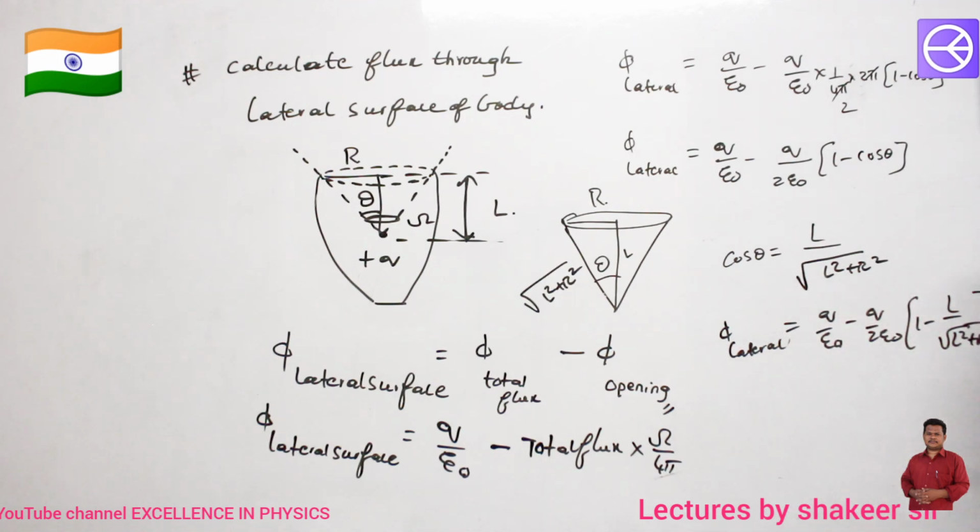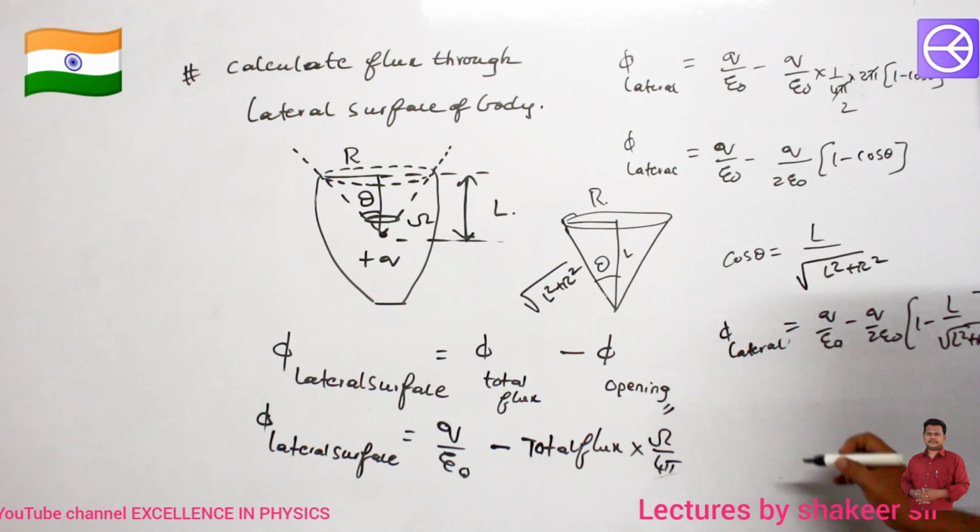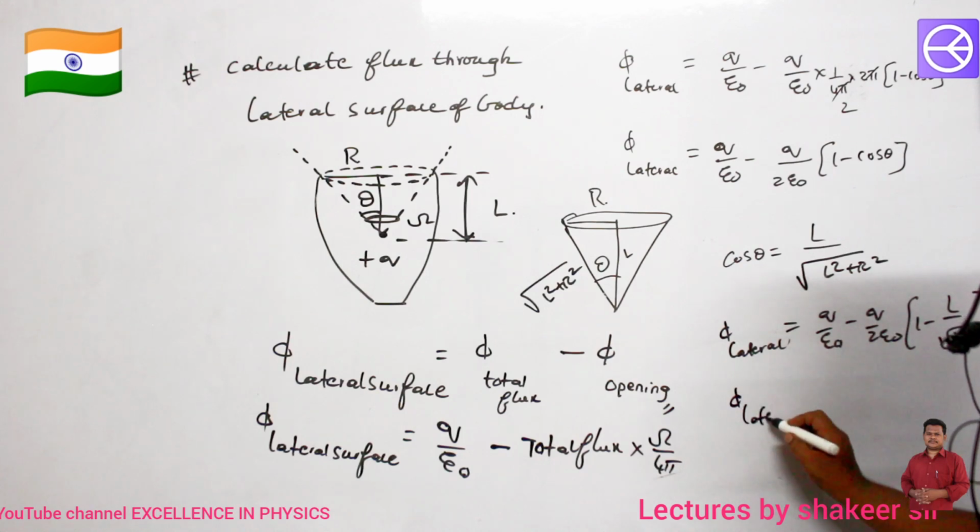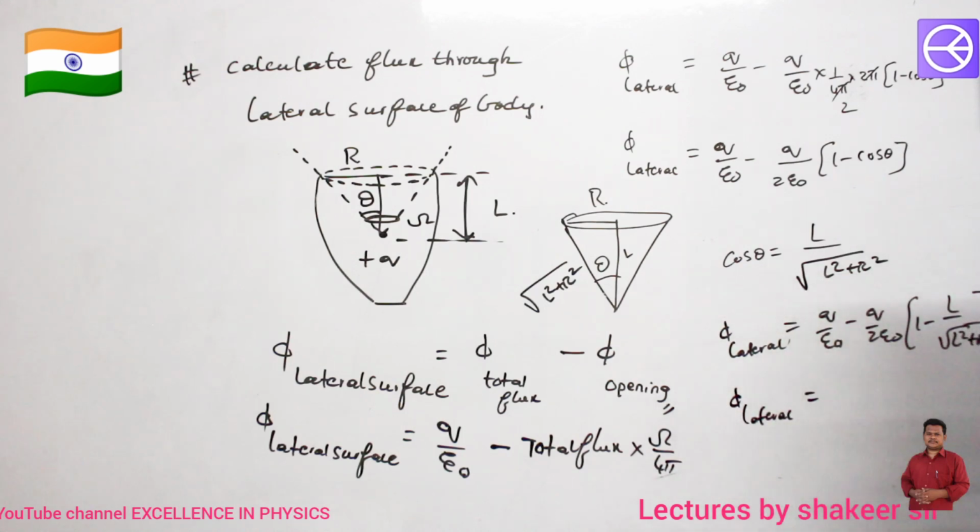Can I further simplify this one? Flux through the lateral surface: shall I take Q by 2 epsilon naught common? Then I get 2 minus of 1 minus L divided by the square root of L square plus R square.